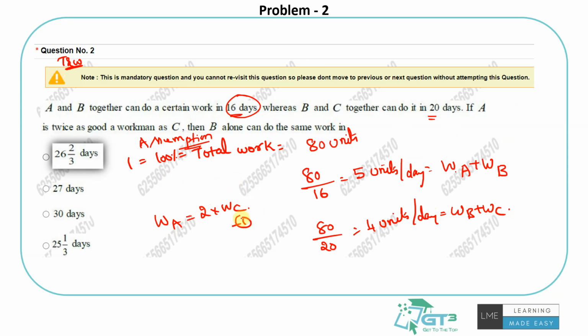As I said, we have 3 equations here. WA, WB, WC are the 3 variables. We have equations 1, 2 and 3, so it's easy to do. But it's asking for B alone can do the work, right? So let's find the work rate of B to solve it.